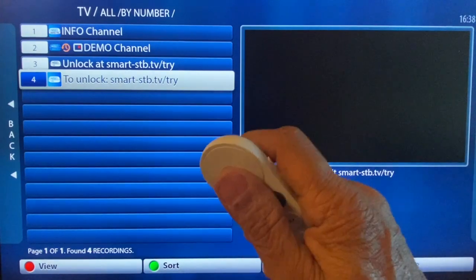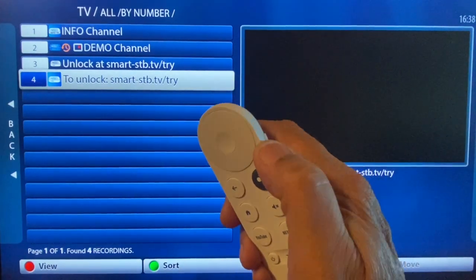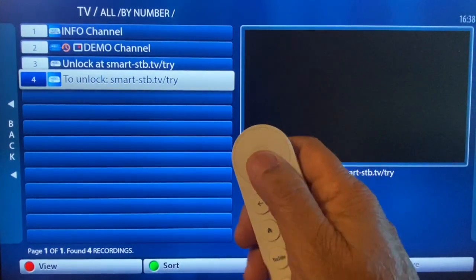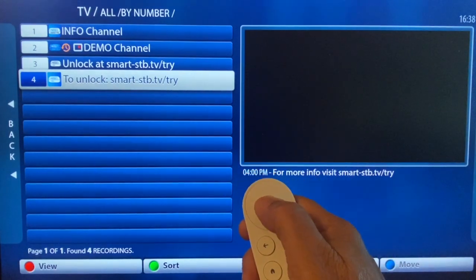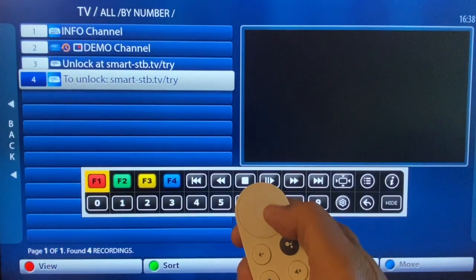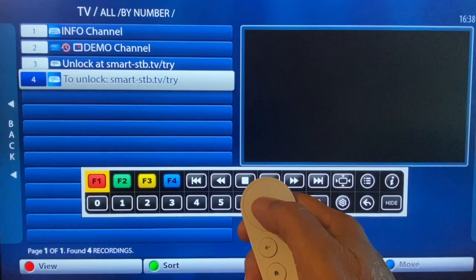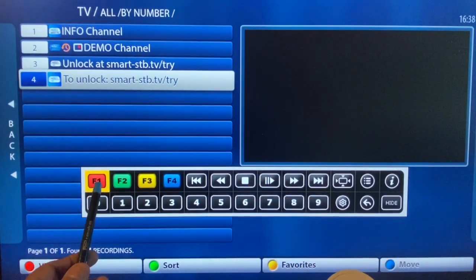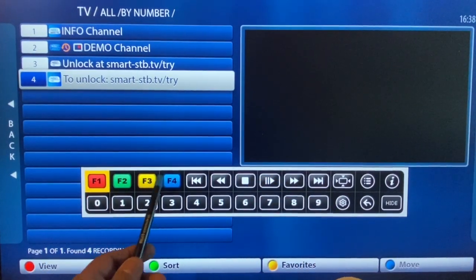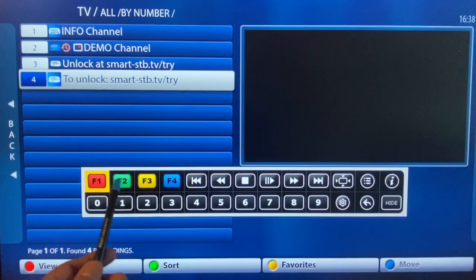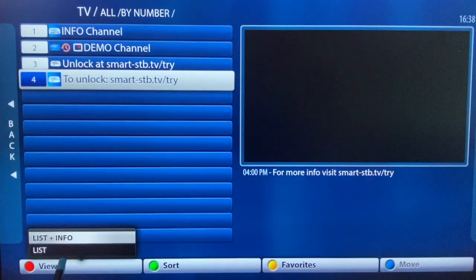So how do you get these things? Whatever be your device, here it is Google Chromecast, whatever be your device, keep the OK or enter button pressed. Now you see this F1, F2, F3, F4, red, green, yellow and blue. Now let's check F1. You can see that the way you want to see the list appears here.